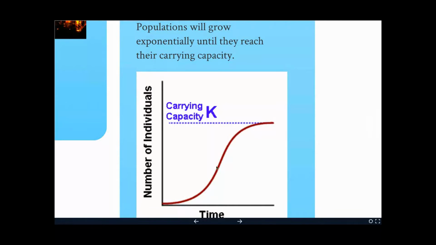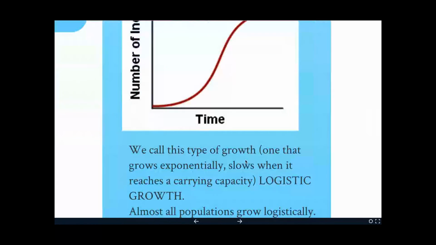And this graph isn't 100% accurate to what you might see in the wild. A lot of times what populations do is they accidentally overshoot their carrying capacity. So the species will make more children than the ecosystem can support, so this line will actually go above the carrying capacity. And then by the time everyone realizes that we're out of food, it's a little too late and it dips back down. And lots of organisms need to die before it can sort of level out. But that's just the way it works.